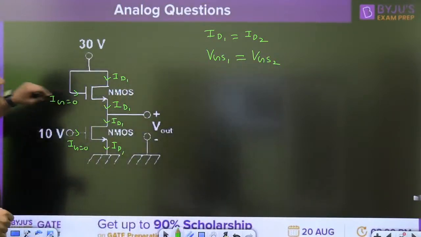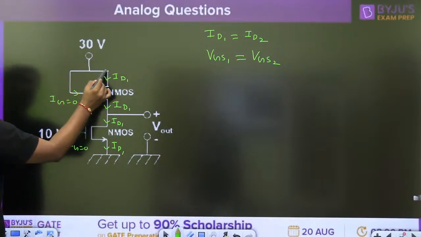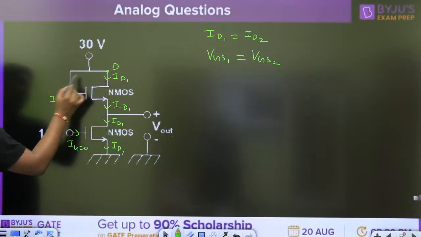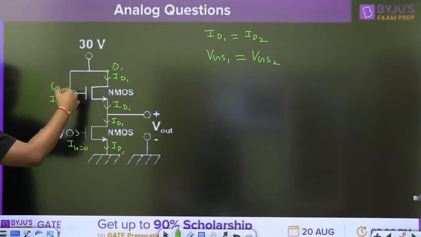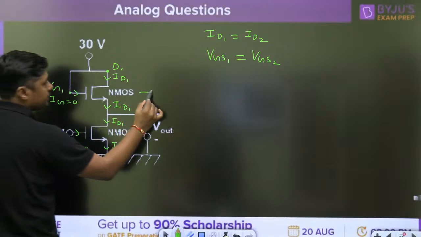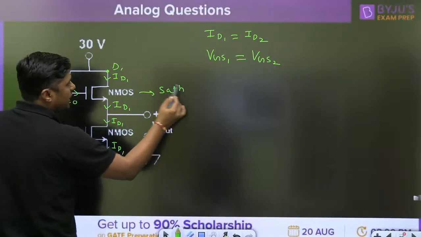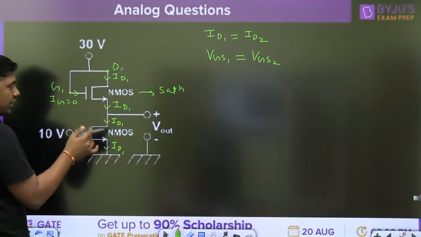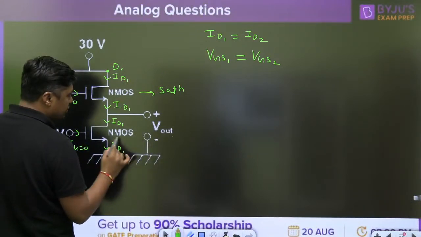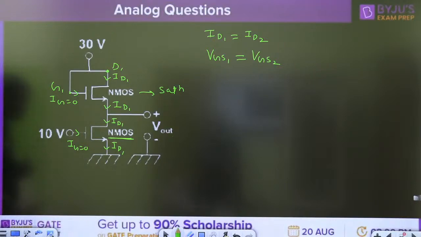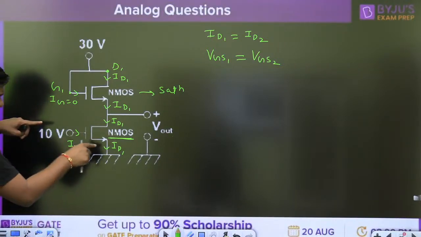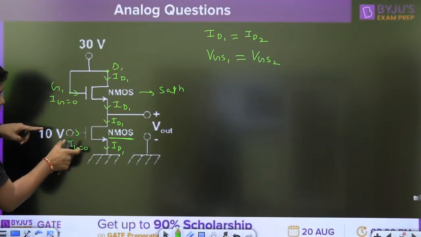Now, the gate and drain terminal of the first is connected. When the drain and gate are shorted, this is in saturation. Since both have the same characteristics, that's why the other is also in saturation. Both are in saturation, no issue.